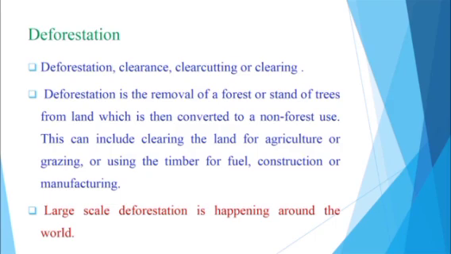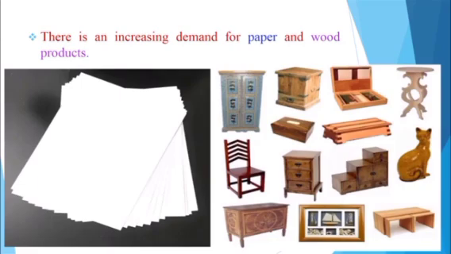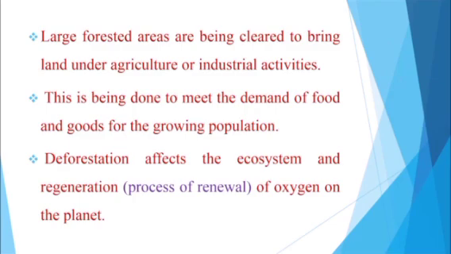Large-scale deforestation is happening around the world. There is an increasing demand for paper and wood products. Here we can see the pictures of papers and wood products. Large forested areas are being cleared to bring land under agriculture or industrial activities. This is being done to meet the demand of food and goods for the growing population.